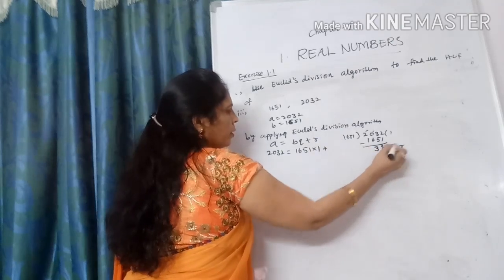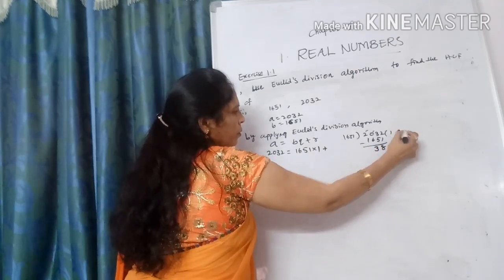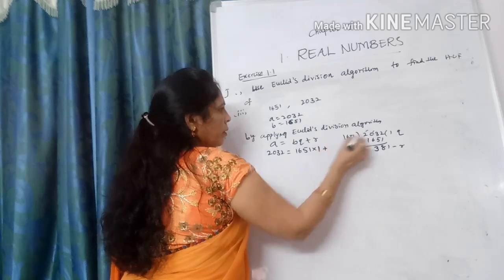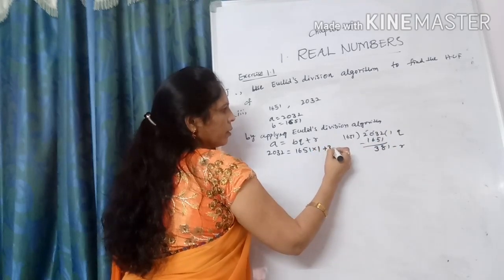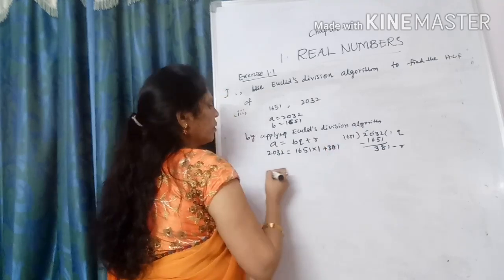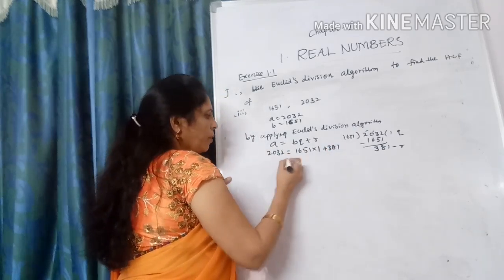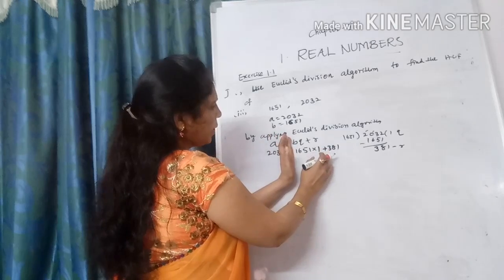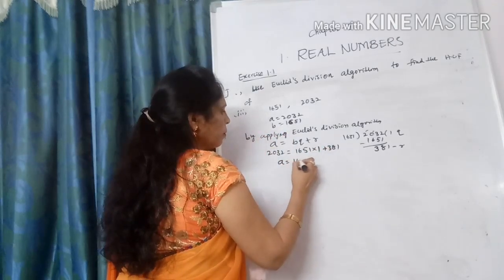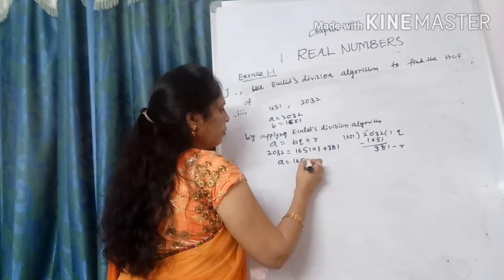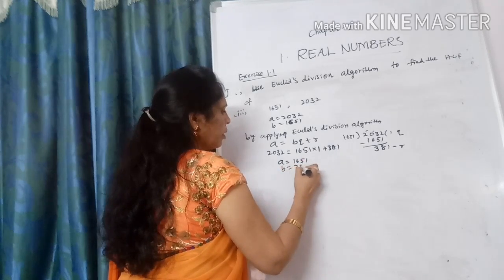What is Q? 1, plus remainder 381. Second step. What is A on the right side? Observe the right side. A is equal to 1651, B is equal to 381.